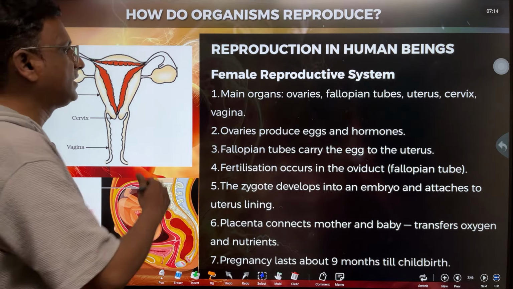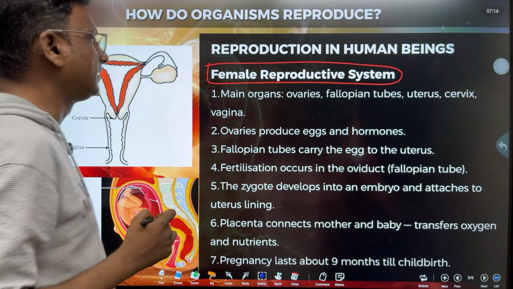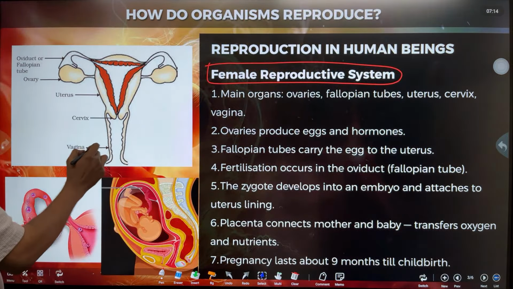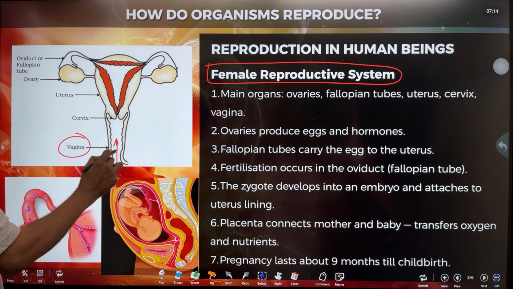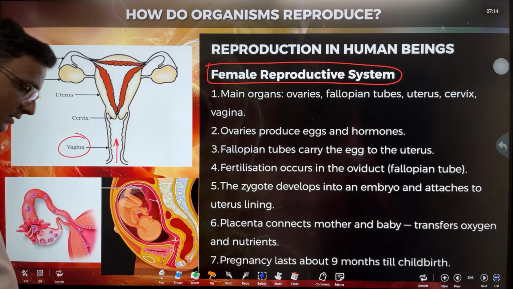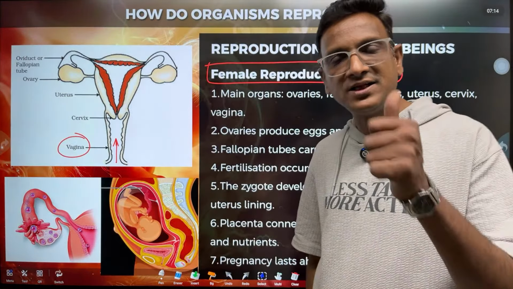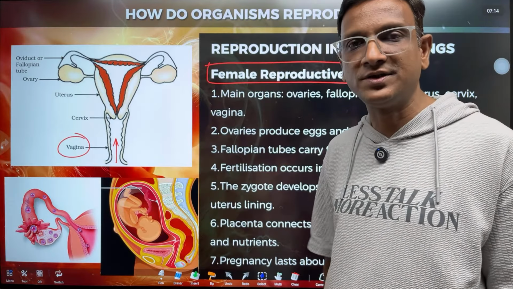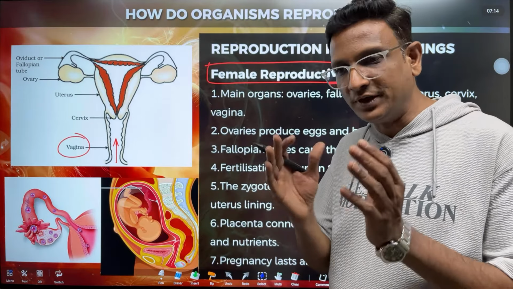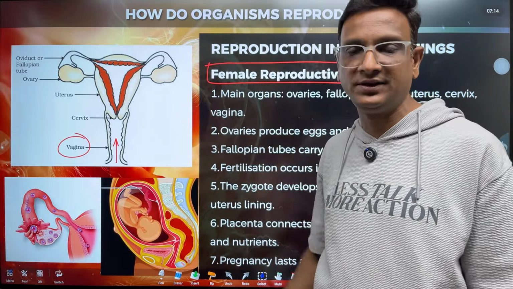Right. So in the female reproductive system, what are the parts? So this part is vagina. This vagina is the entry of sperm cells. The sperm cells enter the female reproductive system through the vagina. Why should the sperm cell come to the female reproductive system? Because the fertilization of male gamete and female gamete takes place in the female reproductive system.